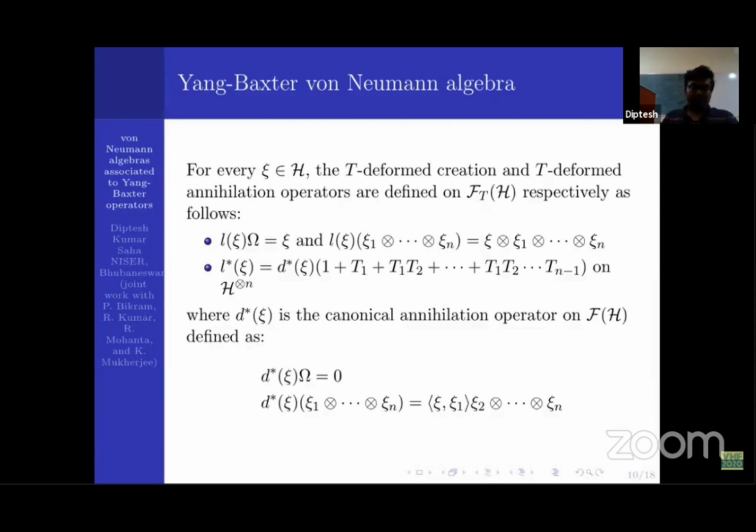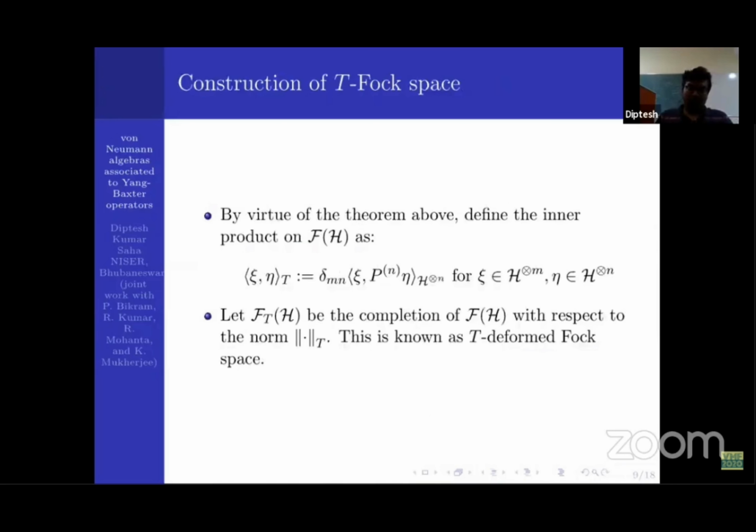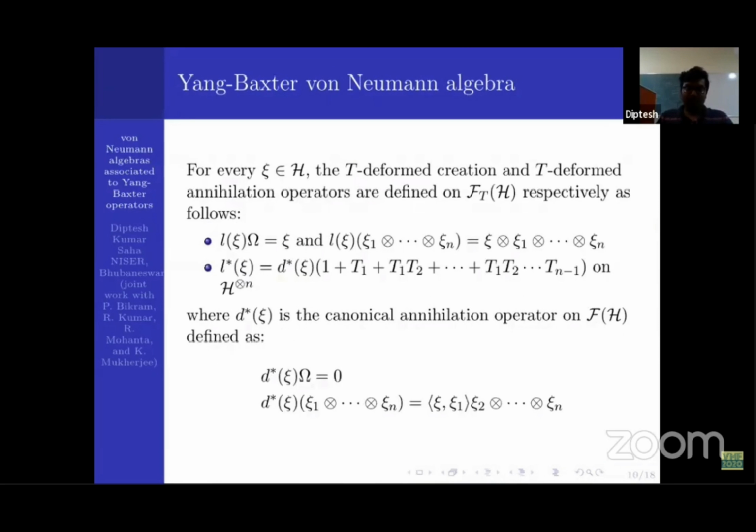So now let us go to the definition of the Young-Baxter von Neumann algebra. It is generated by some self-adjoint operators. Now, the full Fock space already has operators like creations and annihilations. The creation operator is defined on the full Fock space.